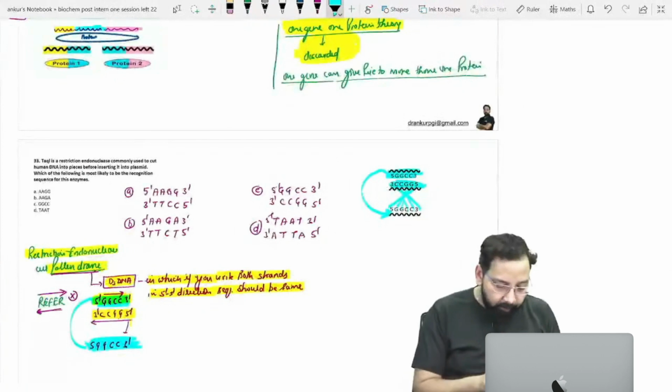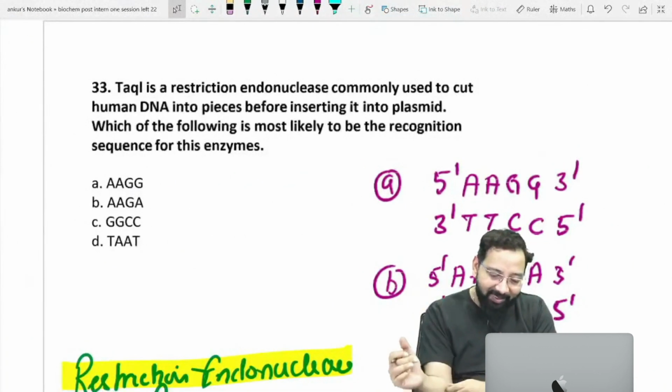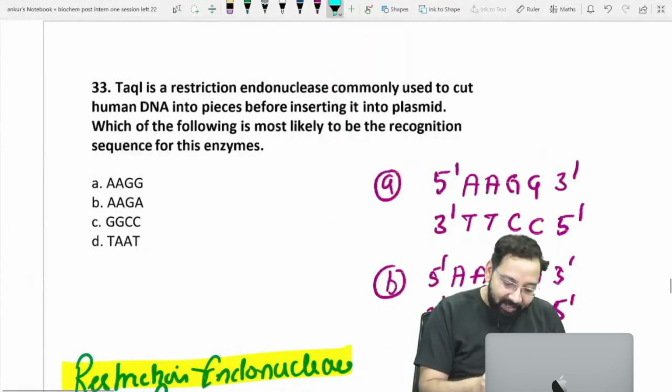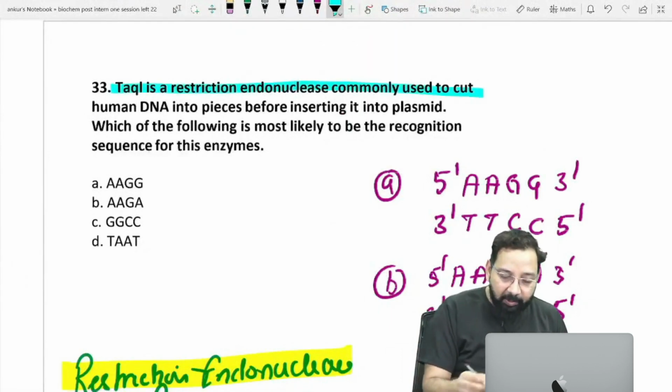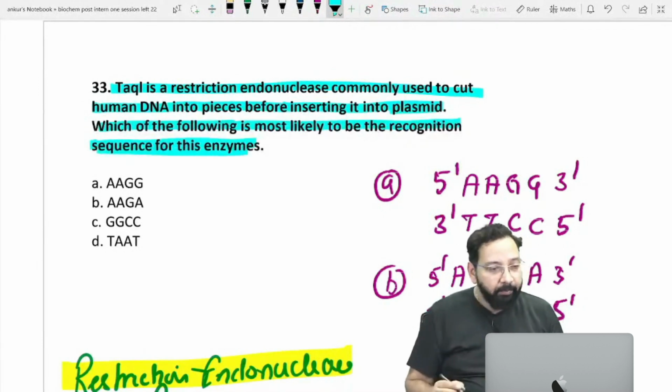So in this question, what is the answer? I have already told you. Taq1 restriction endonuclease is commonly used to cut human DNA into pieces before inserting into plasmid. Which of the following is most likely to be the recognition sequence of this enzyme?